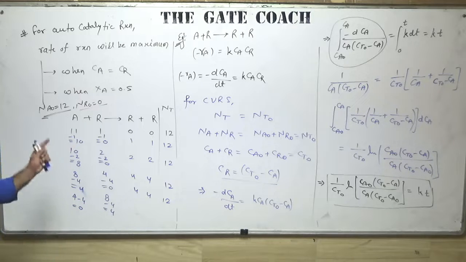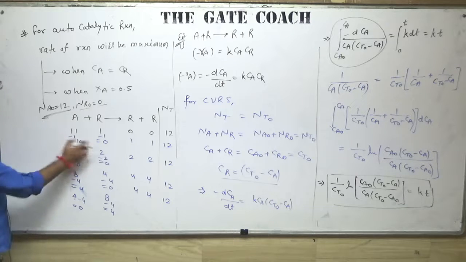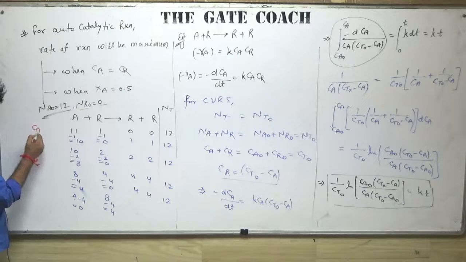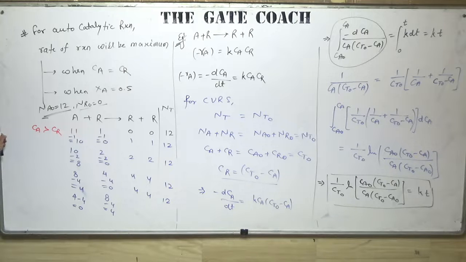And in this reaction mechanism you can notice one thing. Initially when we have 11 moles of A, 1 mole of R, or you can say Ca greater than Cr, simply Na, Ca0, Nr, Cr0 are same here.